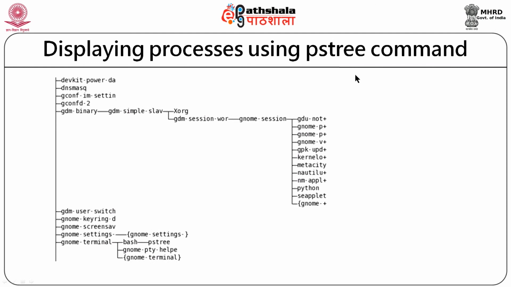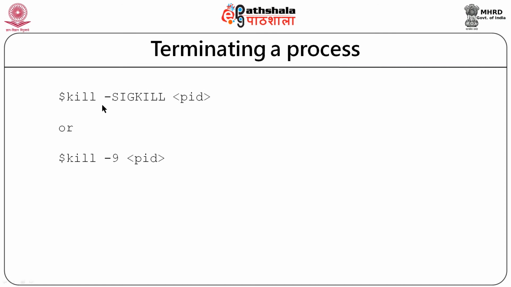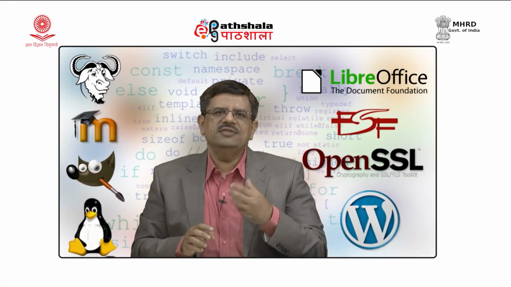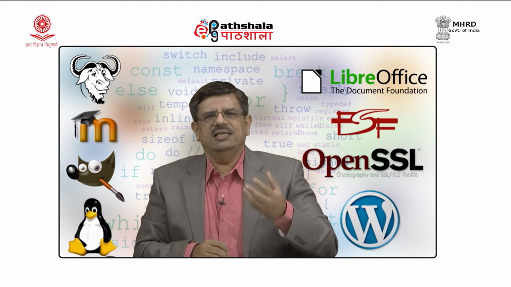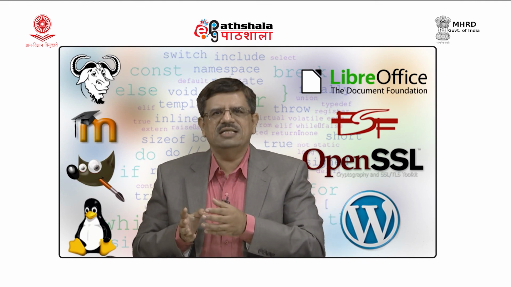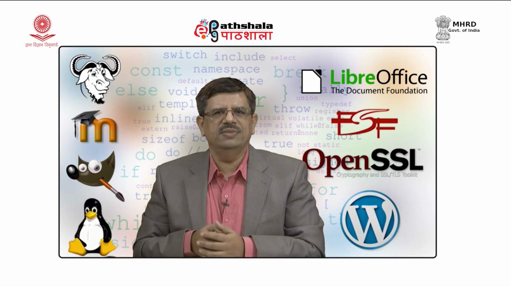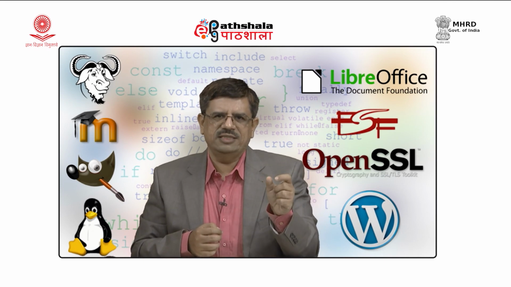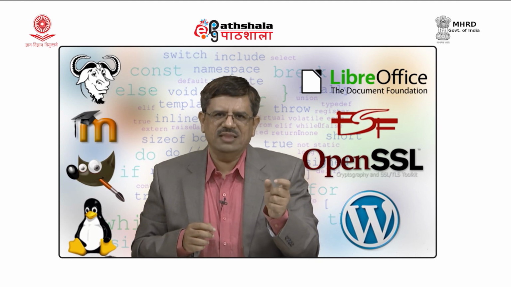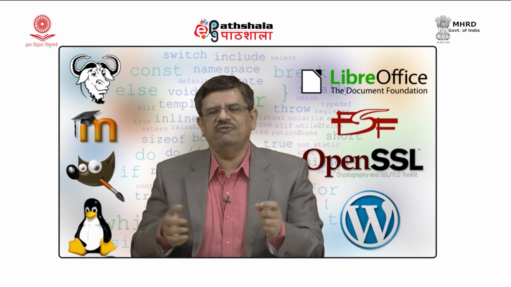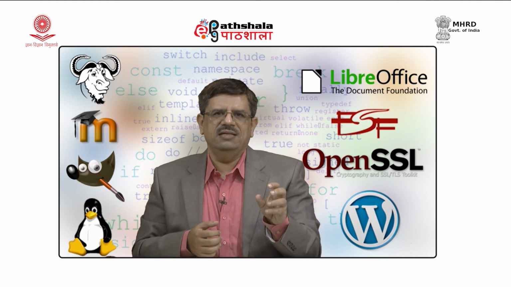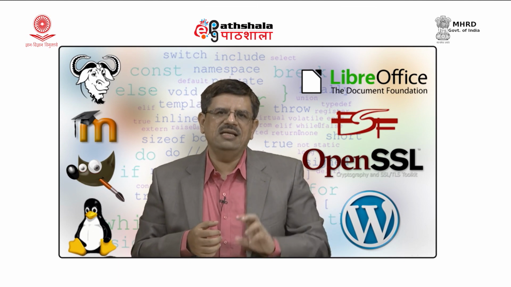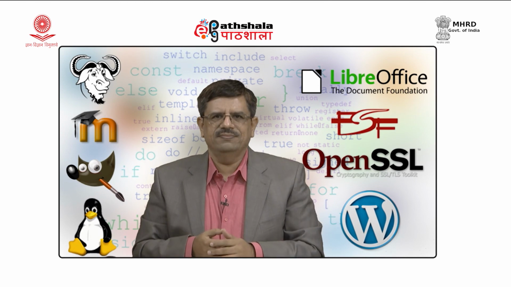Let us see one more command. The kill command can be used to terminate a process. Now, at times a user starts a process and it keeps on running. Let us say a student is writing a program which goes into an infinite loop. So, what will we do? We try to find out the process ID. Using the ps command, you can know that this process has gone into an infinite loop. So, we can know its PID, process ID, and we can use the kill command to stop that process.